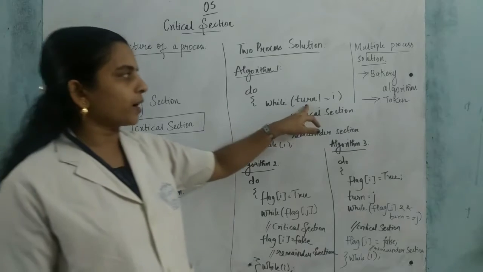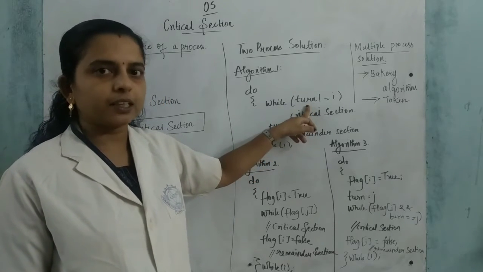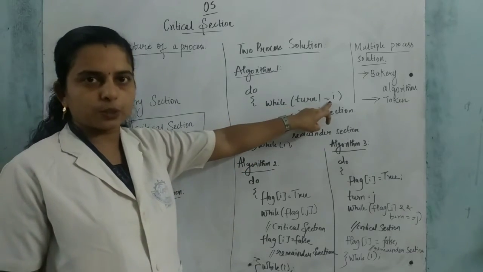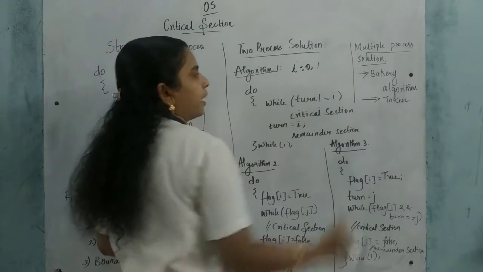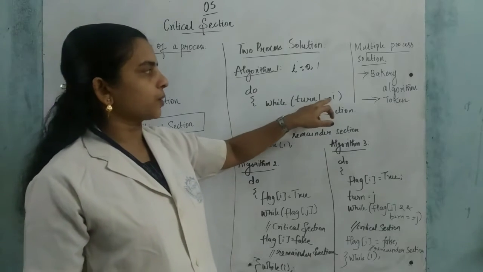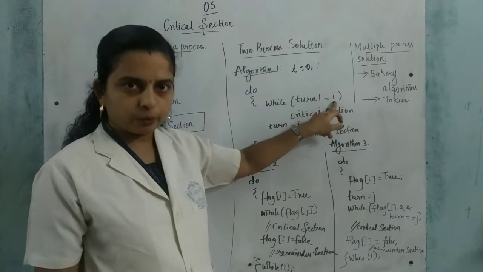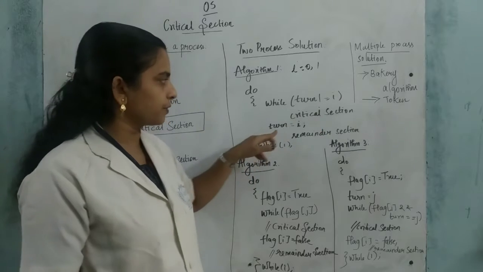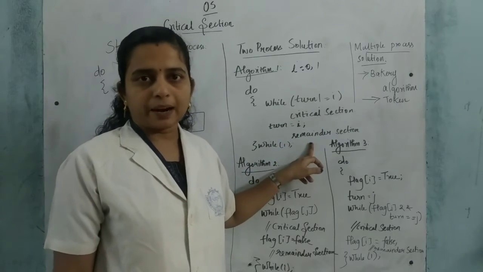Here they have used one variable named turn. It is an integer variable. Here the value of i is 0 or 1. If turn is not equal to i, first of all we can guess i is 0. If turn is not equal to 0, then it can enter into the critical section. Otherwise, it goes to the remainder section.